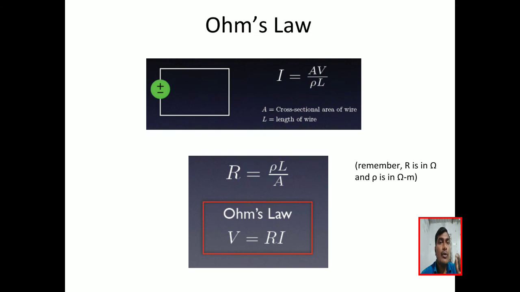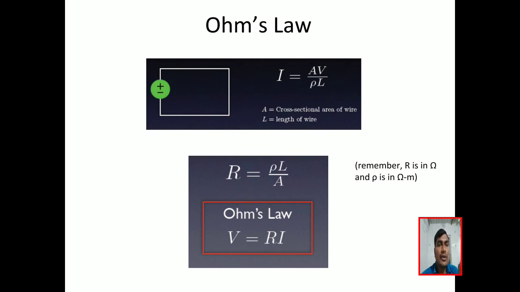That is V equal to I into R, I equal to V by R. So see here, R is the resistance of the material or resistor. That is R equal to rho L by A. This is called the physical formula of the resistor. L is the length of the conductor, rho is the resistivity of the conductor, and A is the area of cross section.